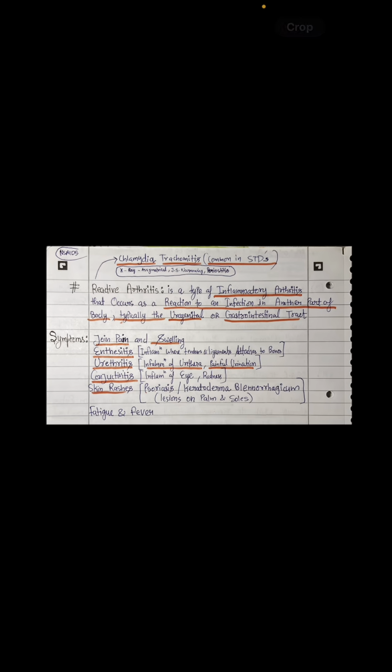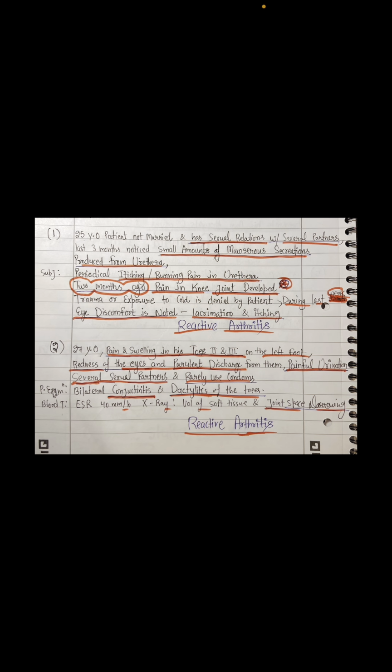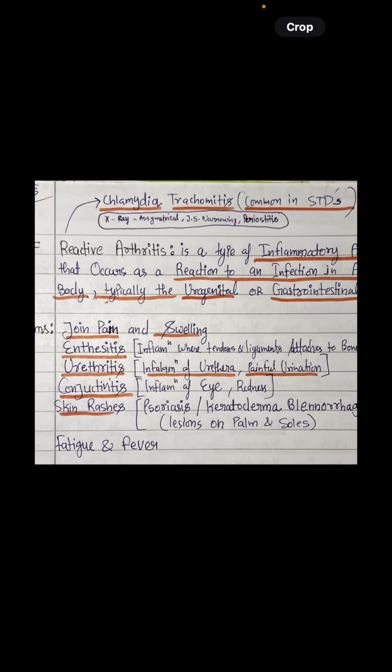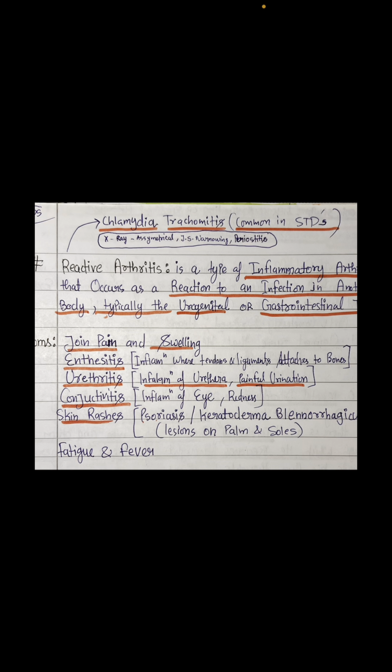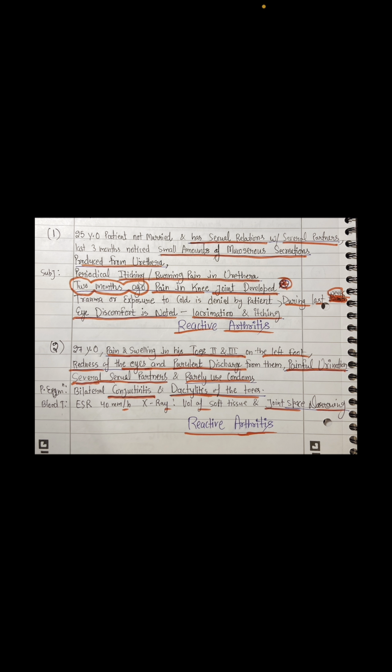So the findings are the same in this question as well. Joint findings, conjunctival findings, ophthalmological, and what else is there? Yeah, the urinary findings, inflammation of the urethra and painful urination. And the patient is not preferring safe sex. So sir, this is a case of reactive arthritis. I hope it is clear now.